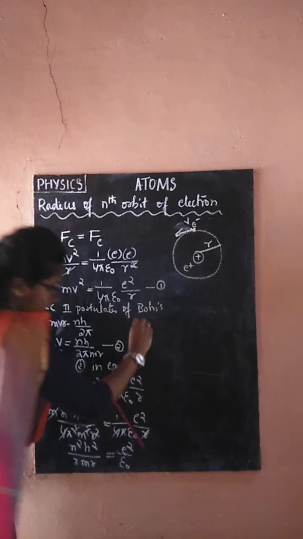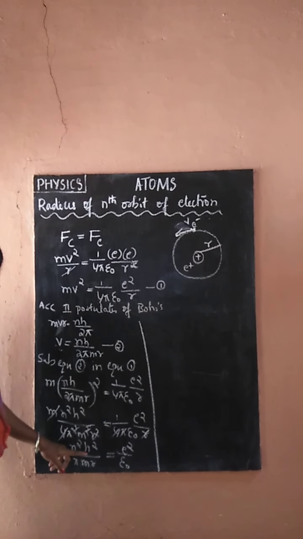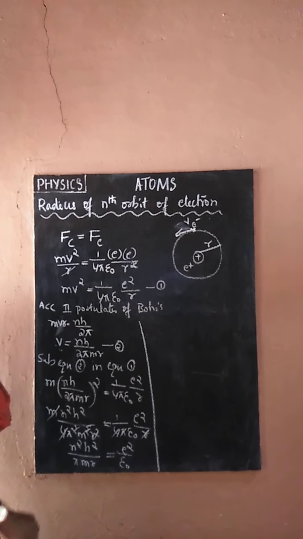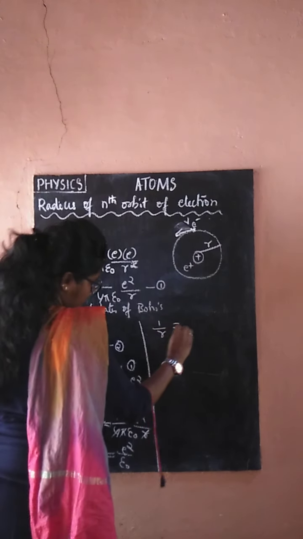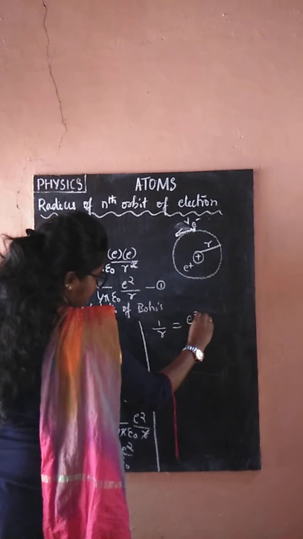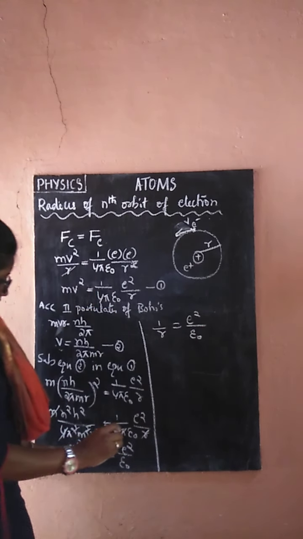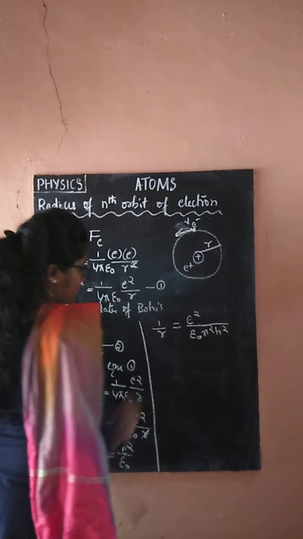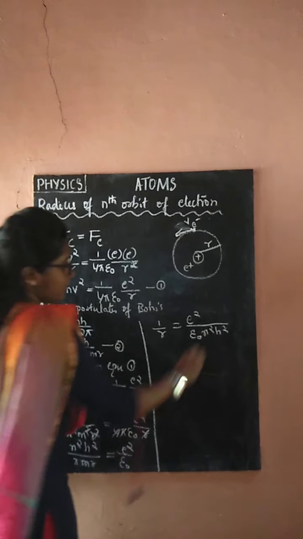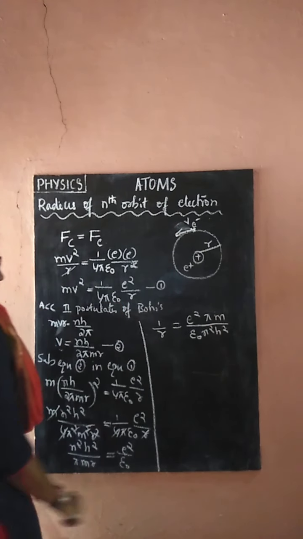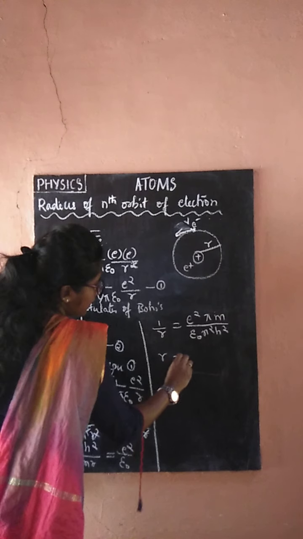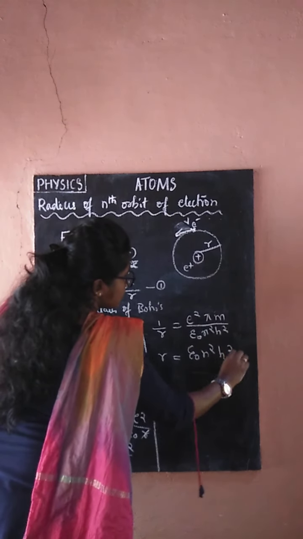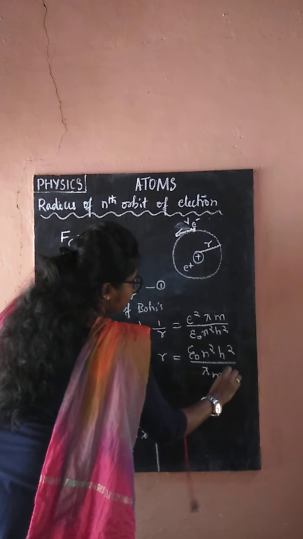I need to get the formula for r, so I will keep r on this side and take everything else to the other side. So 1 by r is equal to E square by epsilon naught, and n square h square goes down while pi m goes up. So r is equal to epsilon naught n square h square by pi m E square.